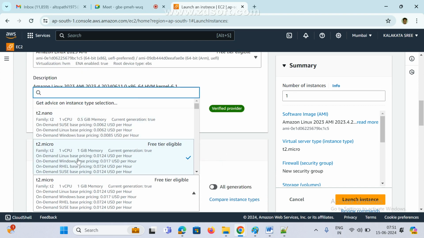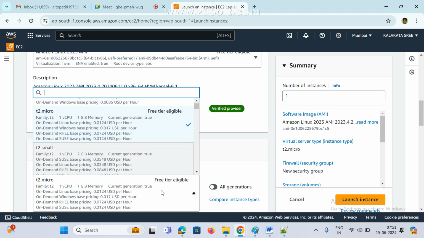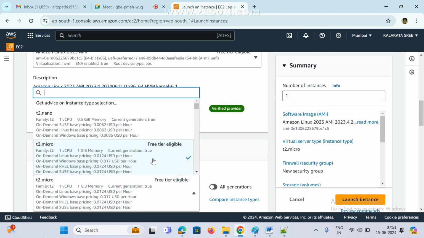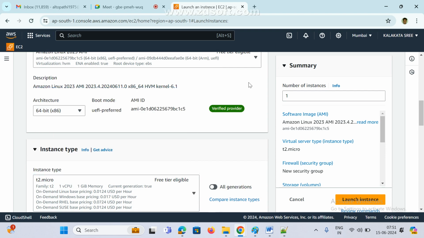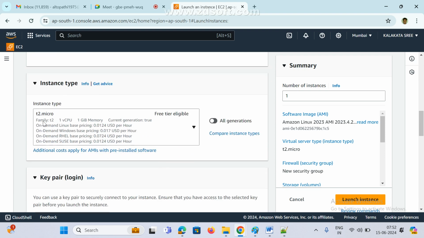Okay. Now see here, T2 micro. This is $0.0124 per hour only. This is free tier only. Mostly this is free tier, only minimum charge. So now we can select this one, and this is also free tier. This is also free, this is not free tier. We can select nano also, and this is also very less only, right? This is 0.0116 and 0.006. We can select this one also, that is your wish. Anyway, by default I am selecting the default one only. So T2 micro, 1 CPU, 1 GB memory, enough for me.